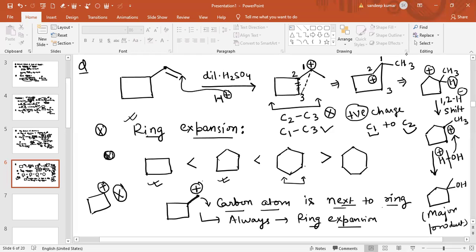See each and every step of this reaction, and also see the conditions we have used there, when and how ring expansion takes place, and what happens in the ring expansion. You can easily see there.